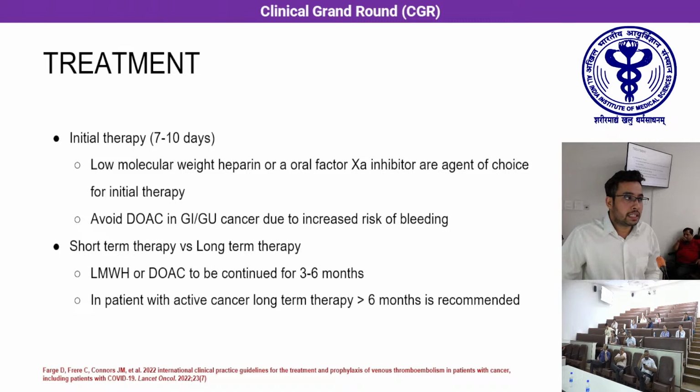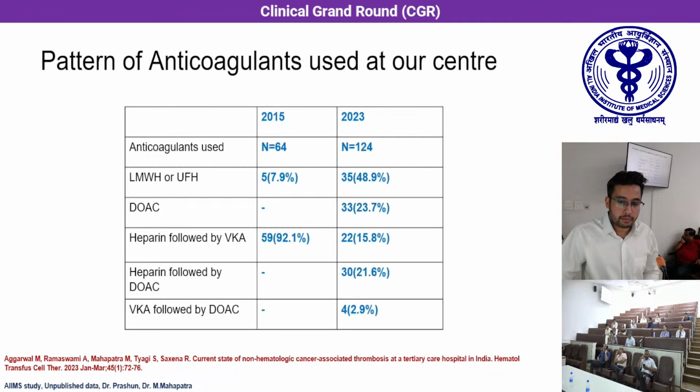Then once you have given an initial therapy of 7 to 10 days, patients are to be given a total anticoagulant duration of 3 to 6 months. And in patients who have an active cancer, even after 6 months, they need prolonged anticoagulant therapy.